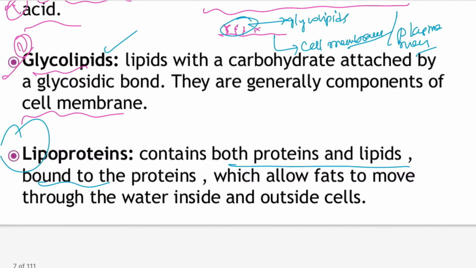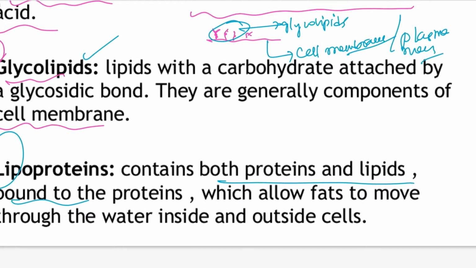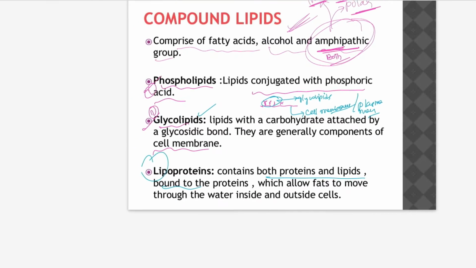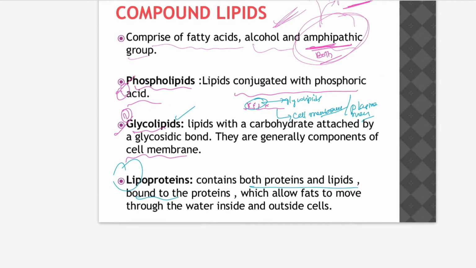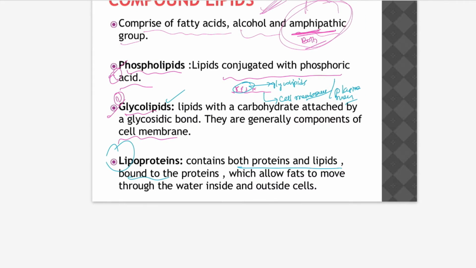Lipo means lipid, and protein means proteins. They consist of both characteristics.